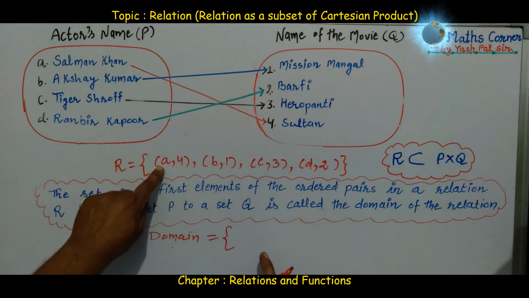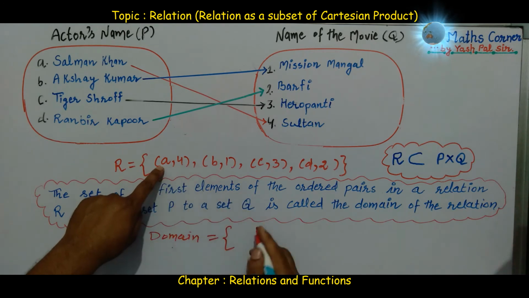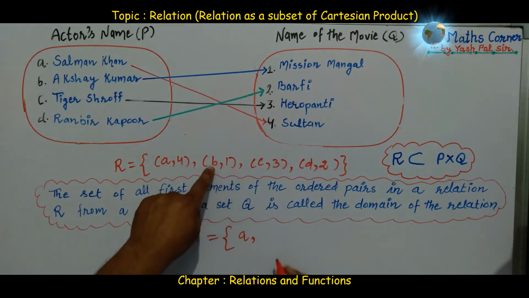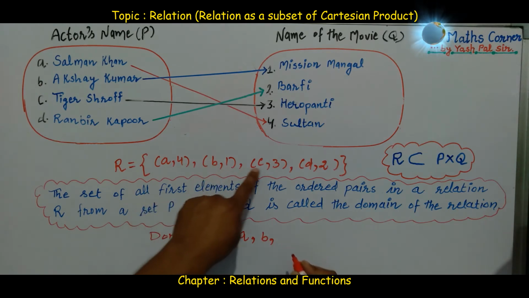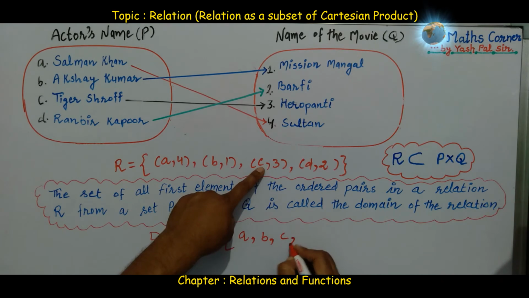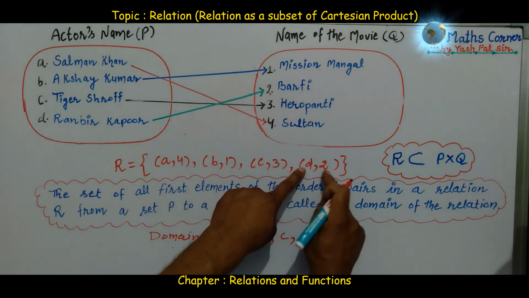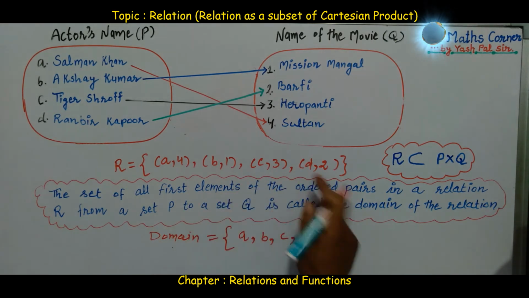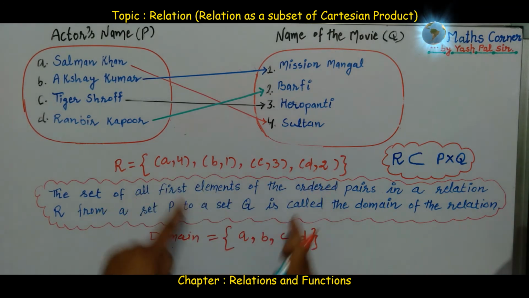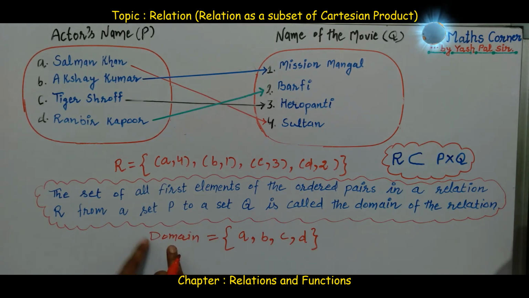The first element of the first ordered pair is A, of the second ordered pair B,1 is B, of the third ordered pair C,3 is C, and of the fourth ordered pair D,2 is D. So the collection of these first elements is called the domain of the relation.